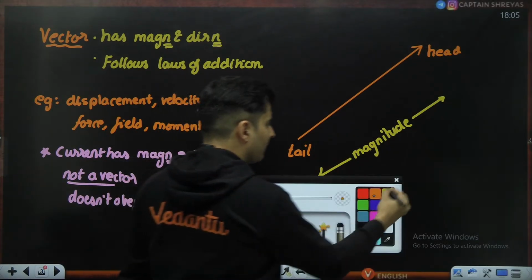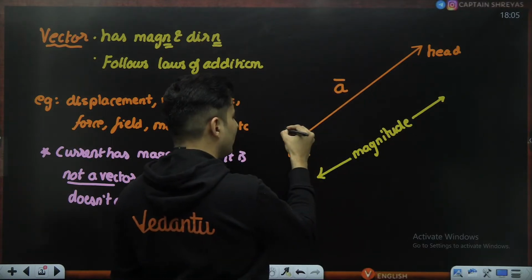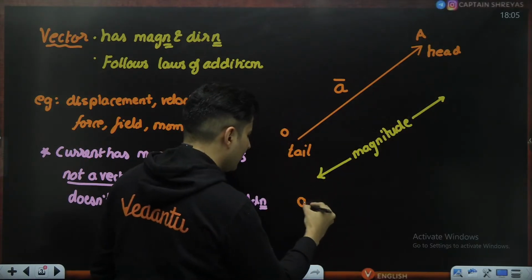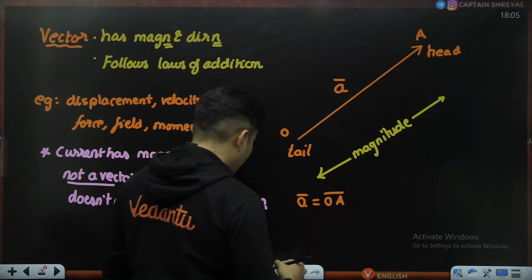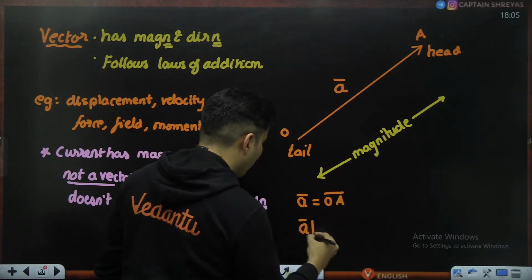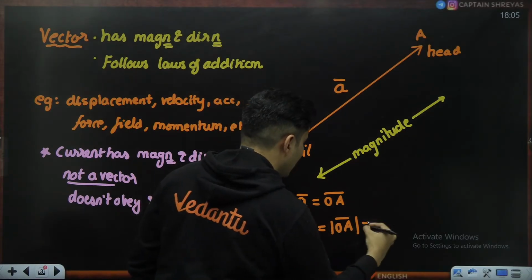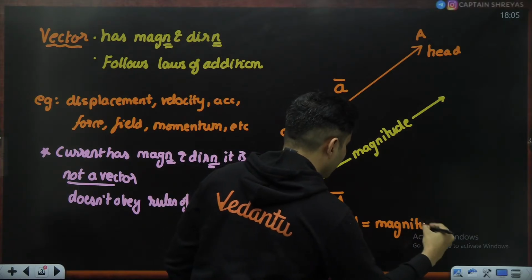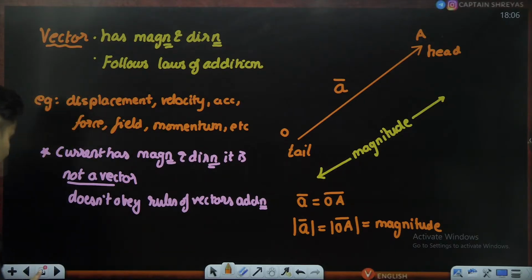And any vector, generally we use this symbol like a bar, or the tail is, let's say, point O, head is, let's say, point A, then a vector is from O to A, right? And if I put a bar modulus, then it means the length of the vector. Basically, I'm talking about the magnitude of that particular vector itself. Yes, that's how you represent vectors.